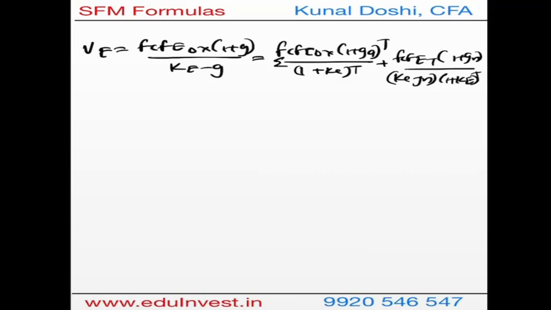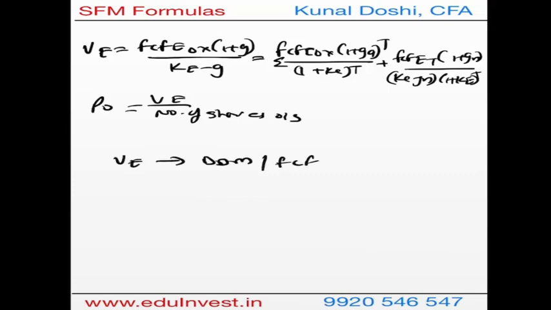And then everything goes the same. Growth is equal to retention into ROE. So this is how you get value of equity. When you divide it by number of shares outstanding, what you get is P0, and again you go for the decision making. So this is how you get the valuation of shares. So now you get the value of equity using dividend discount model, using FCFF, using FCFE.